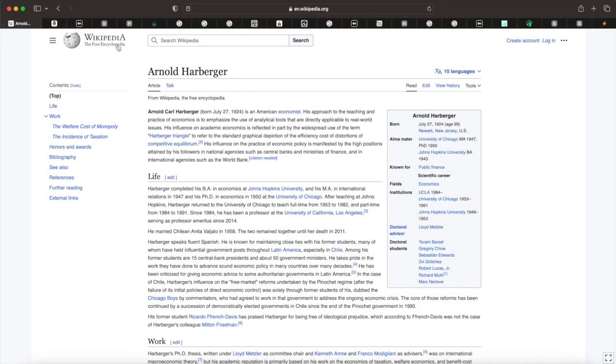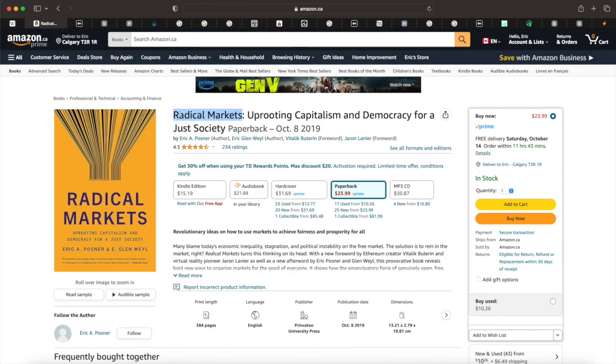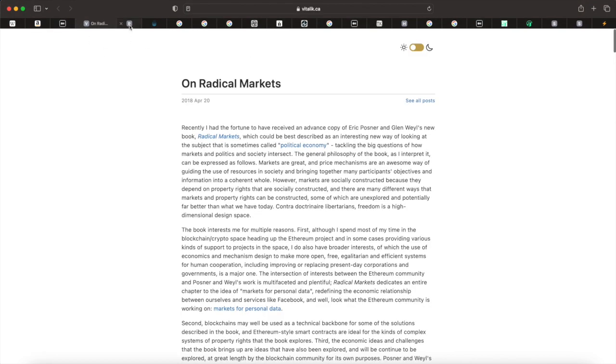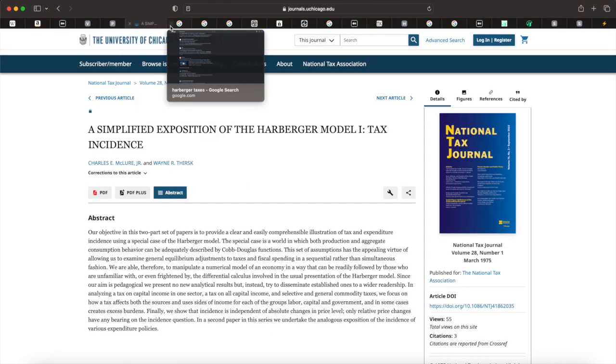The concept of Harberger taxes was first conceived in the mid-1900s by the economist Arnold Harberger. More recently, in 2018, it was popularized in the book called Radical Markets. Then it was written about by Vitalik Buterin, Princeton University, Chicago University, and many more sources, as you can see from this quick Google search.